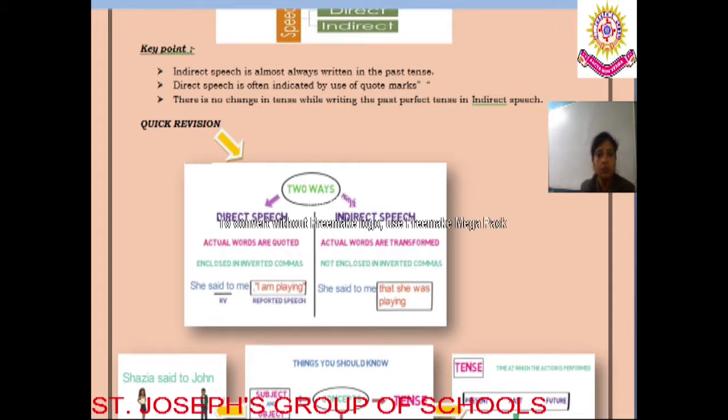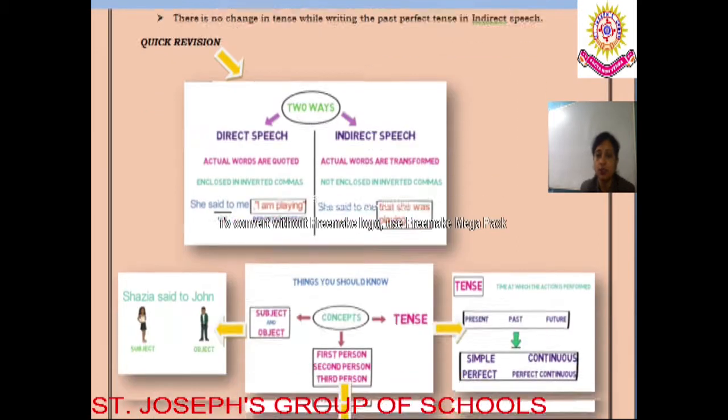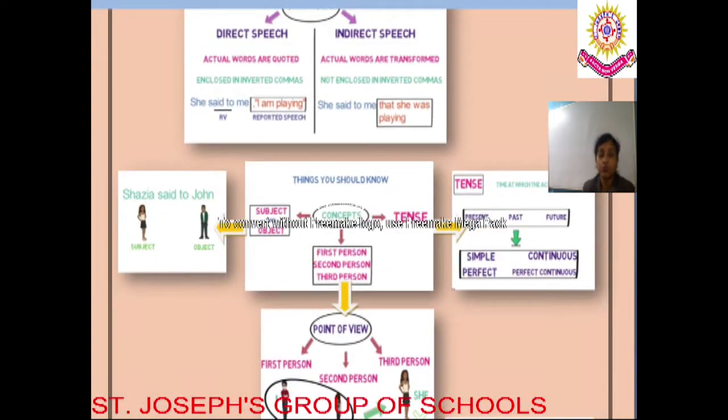So dear students, this was about the basic difference between direct speech and indirect speech, and how we can convert direct speech into indirect speech. Now let us move ahead. There are a few things that we must always remember. We must always know the three basic concepts when we want to convert any direct speech into indirect speech. So what are those three concepts?